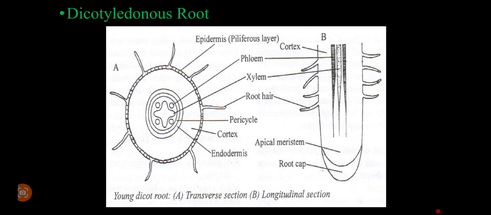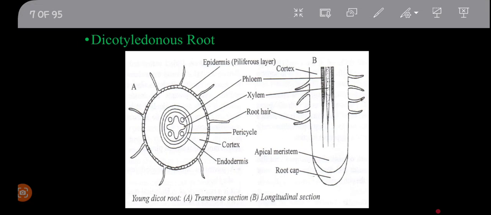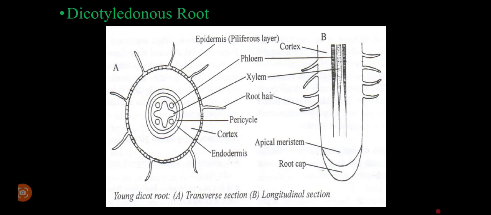But when we reach the center, that is what I want my students to focus on. When we reach the center, we can see the xylem being star-shaped, and then the phloem is found within the arms of that particular star, and the pith is absent in this particular structure. So students, note that particular point that we have highlighted there.